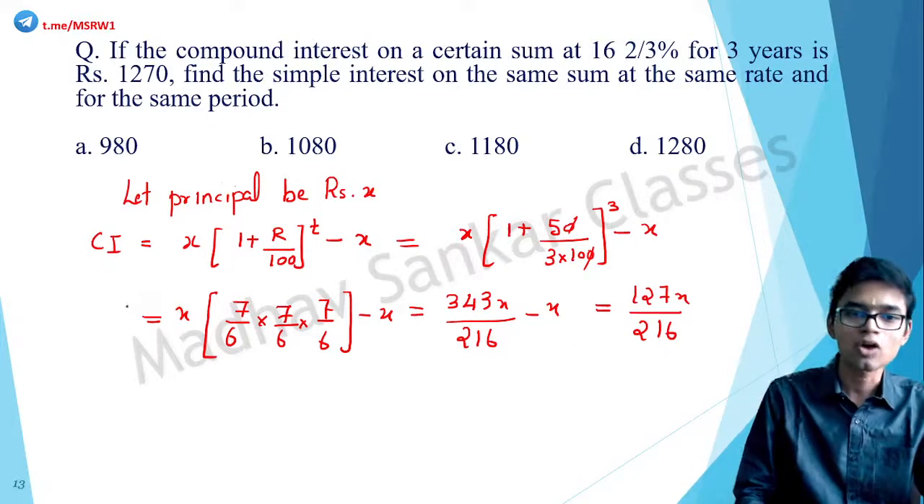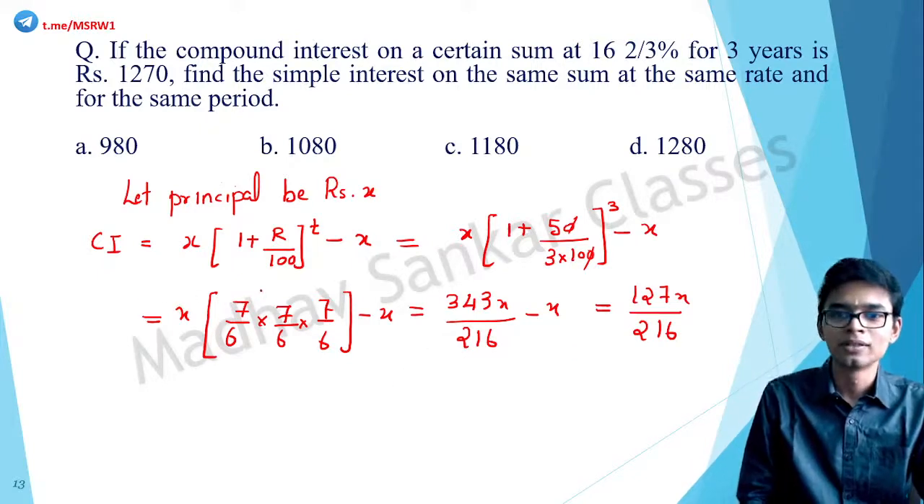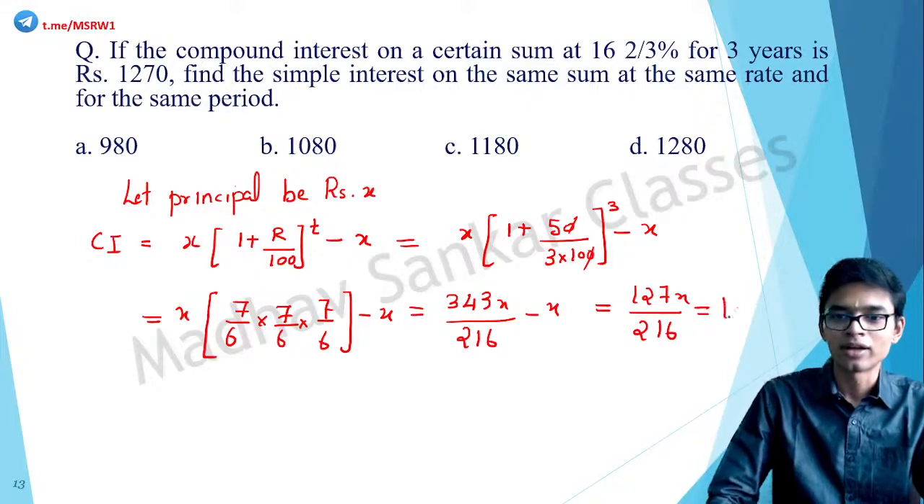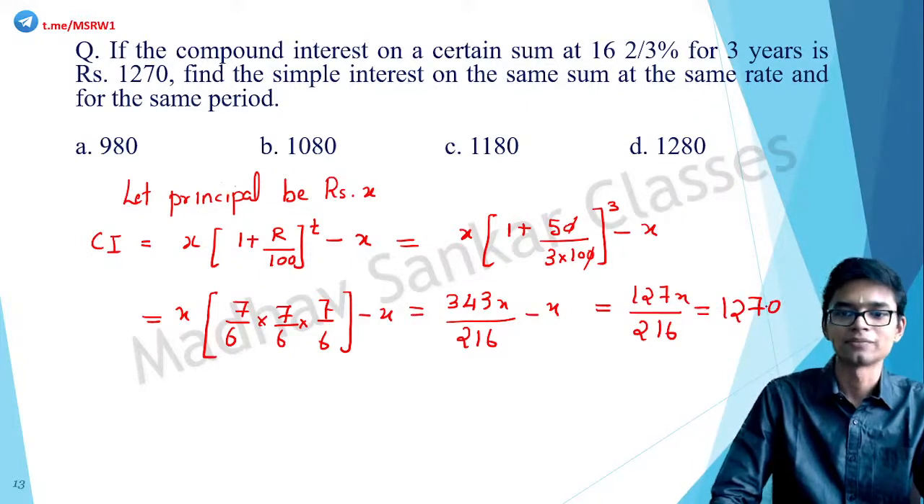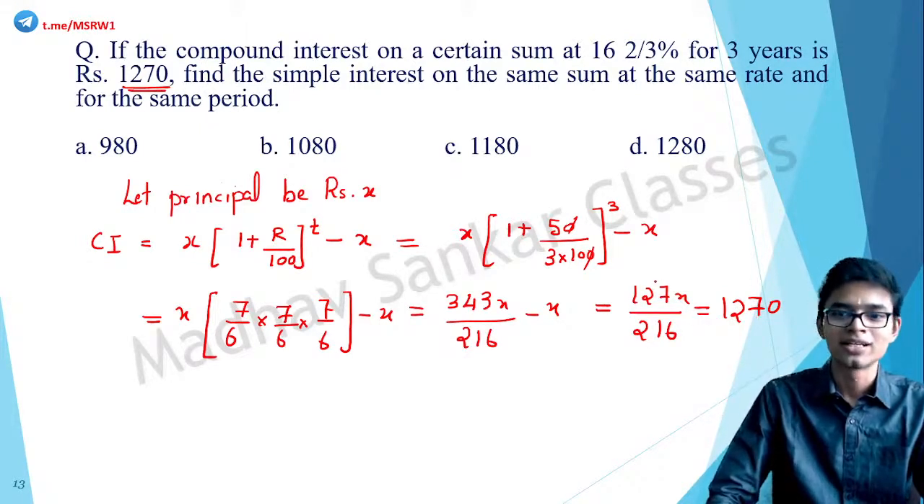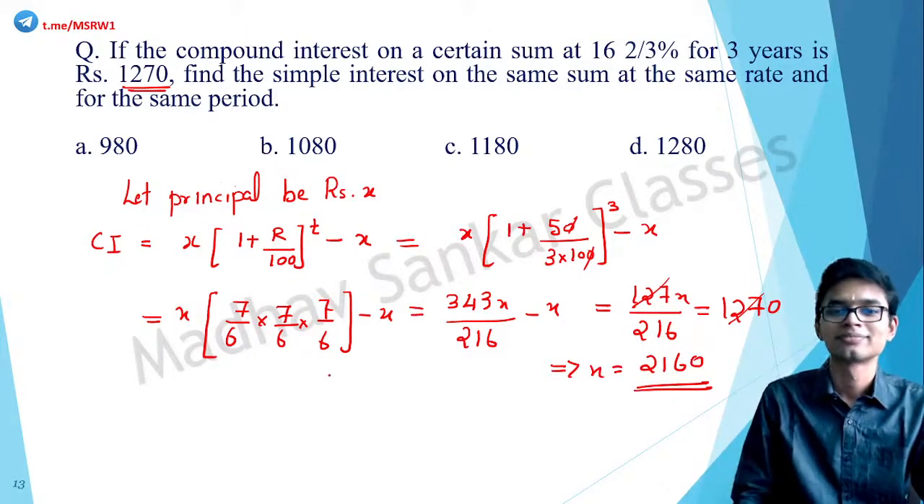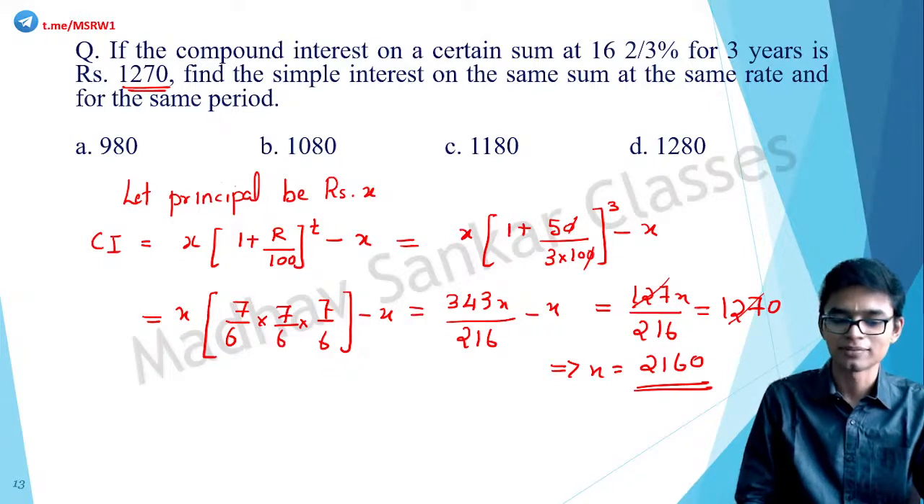So this is the compound interest. Okay, and the value of this is given in the question, compound interest is given as 1270. So this value is 1270. So 127 and 127 cancelled. So X is equal to 2160. Correct? So we got the principal.